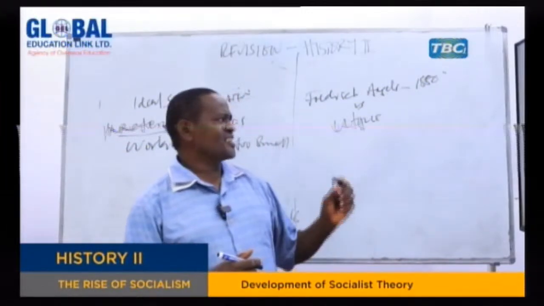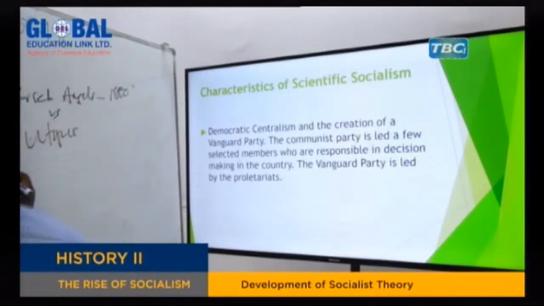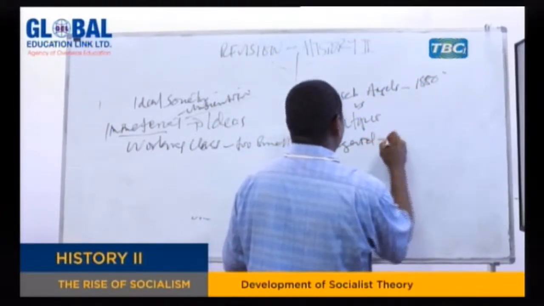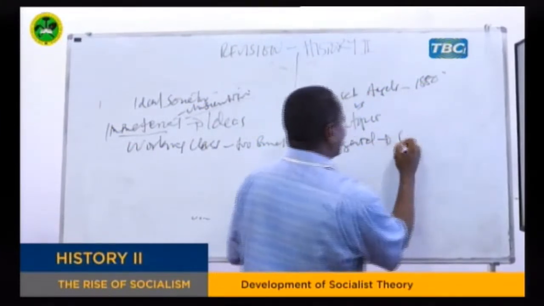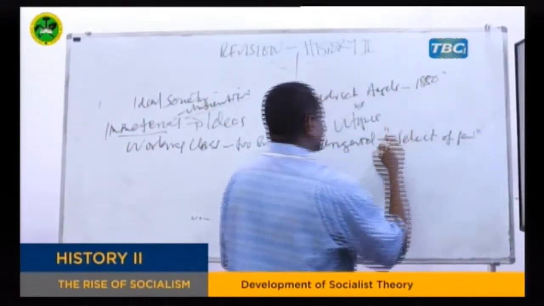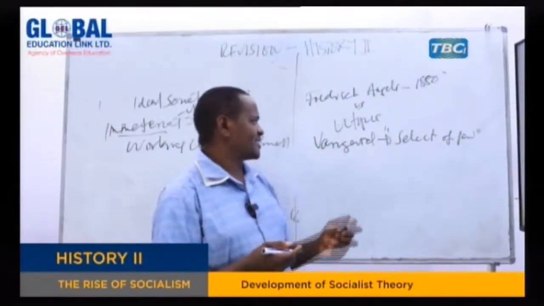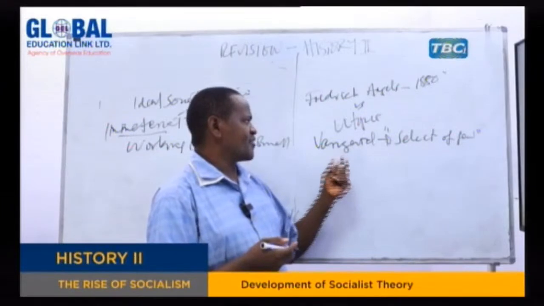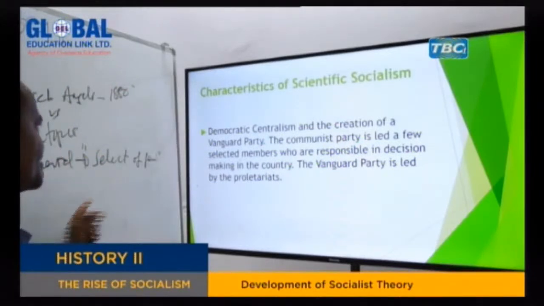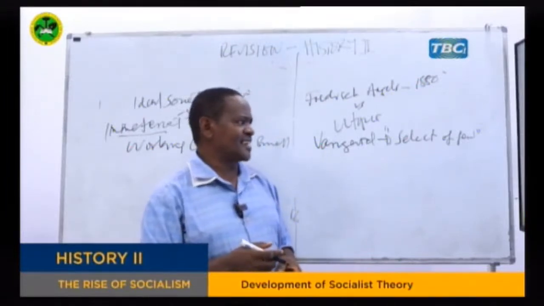My dear students, another characteristic is democratic centralism and the creation of a vanguard party. A vanguard party means a party of a selected few. Only a few people were selected to become members of that political party, as we came to see in the Soviet Union, where members of the Communist Party were very few. Those people were responsible for ruling the majority of the people in the USSR in those days. So there is what we call democratic centralism, and the vanguard party is led by the proletariat, as we have said.